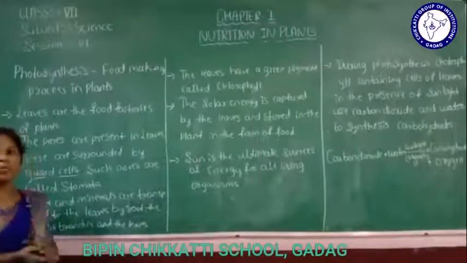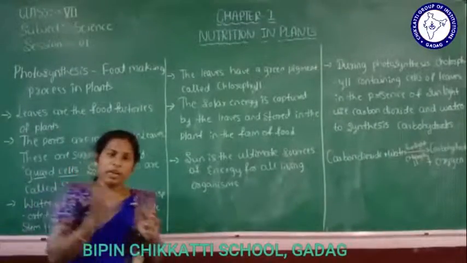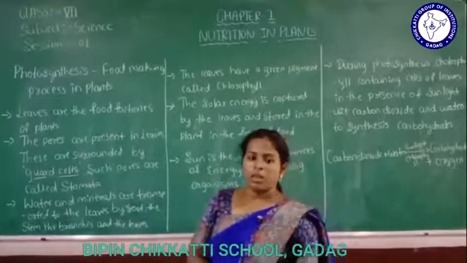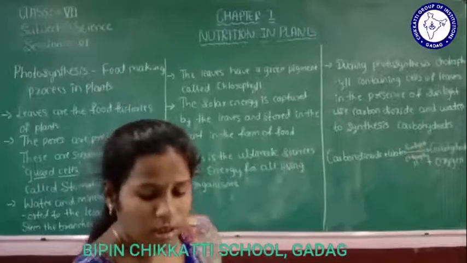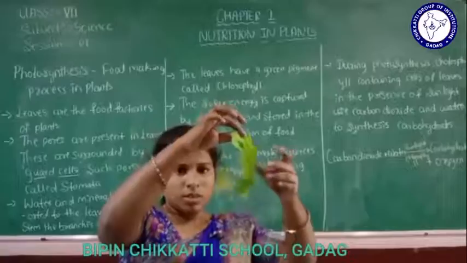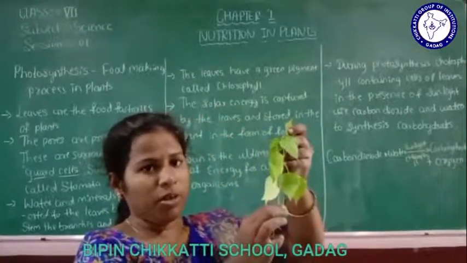As we know, plants prepare their own food. Can every part of the plant prepare food? Can you see here, in this plant, does every part prepare the food?